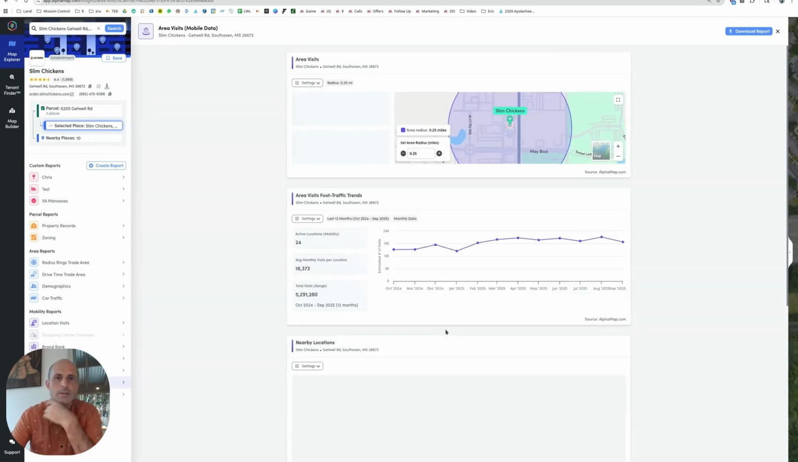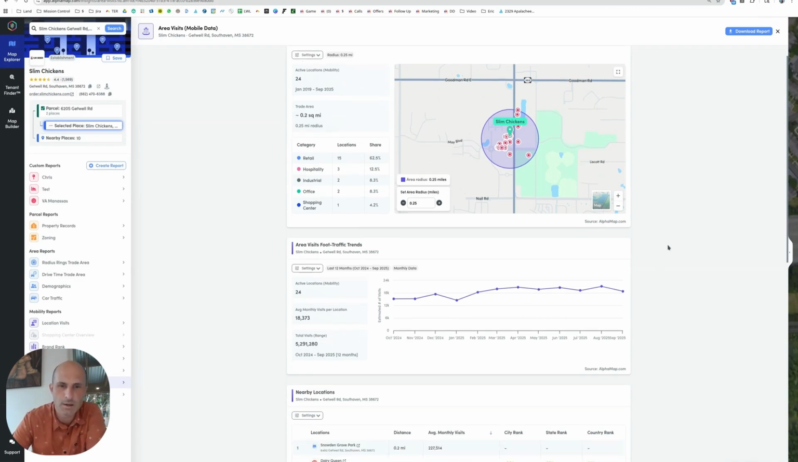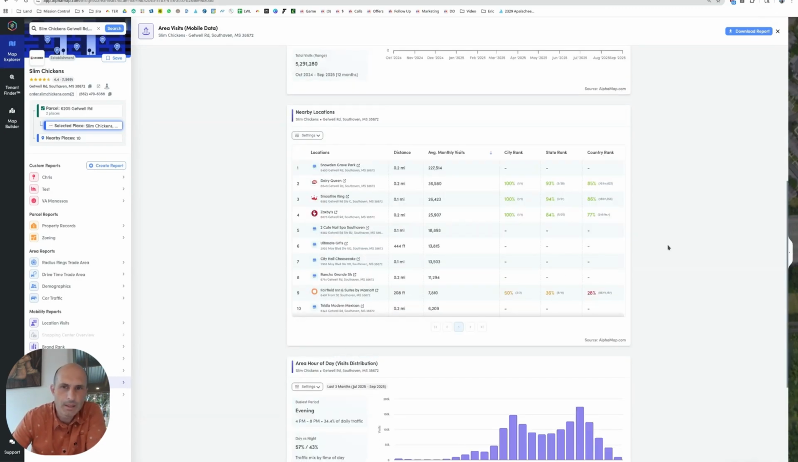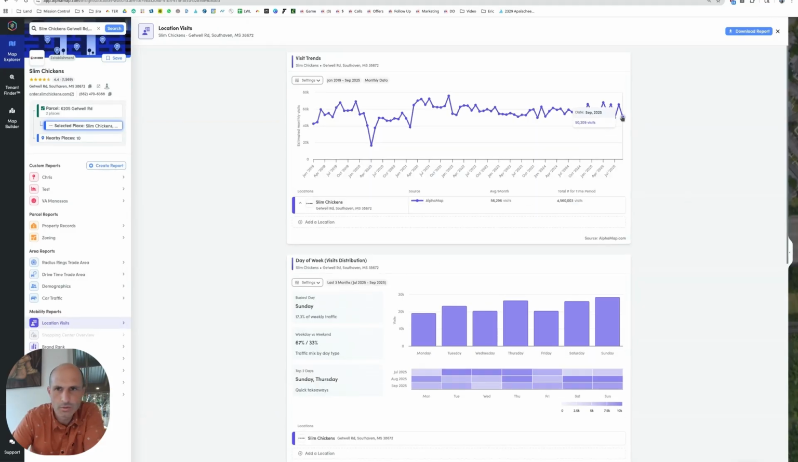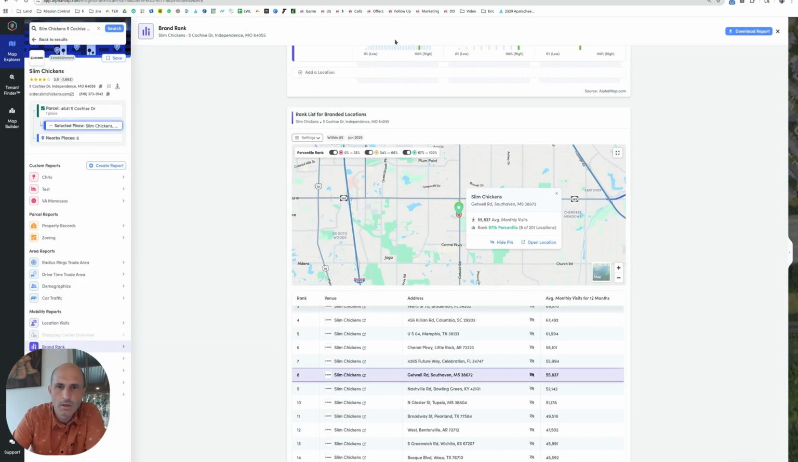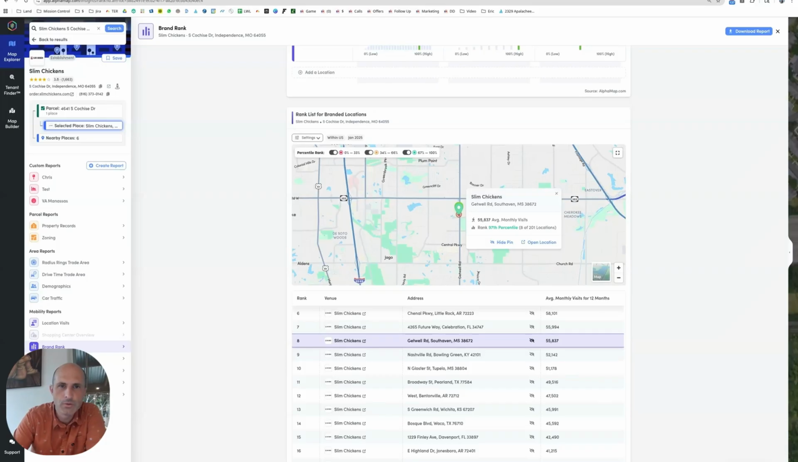Okay, let's see what the neighbors are doing. I'm curious about that Zaxby's because that's another chicken selling shop. Zaxby's, bang, almost 26,000 customers a month. That's going to be just under 1,000 customers a day. And on this location, Slim Chickens, we're at 50,000 customers a month. That's almost double, close to double. I wonder if that ratio holds out if we kept going down the pipe.